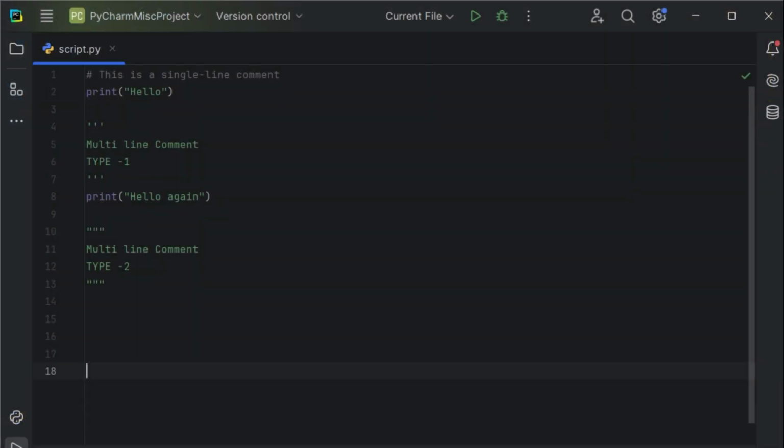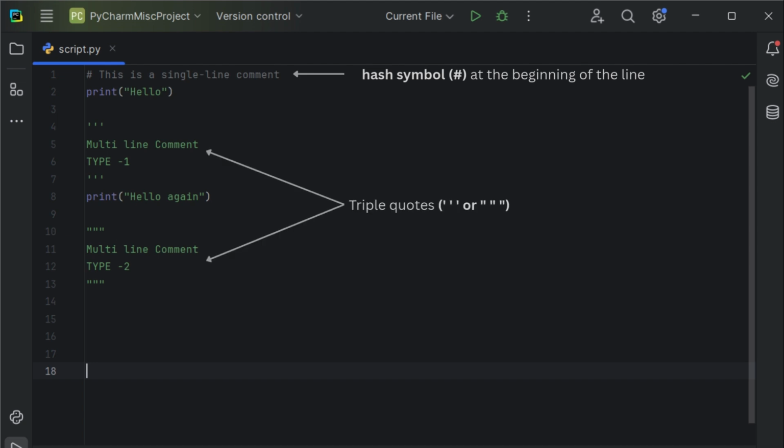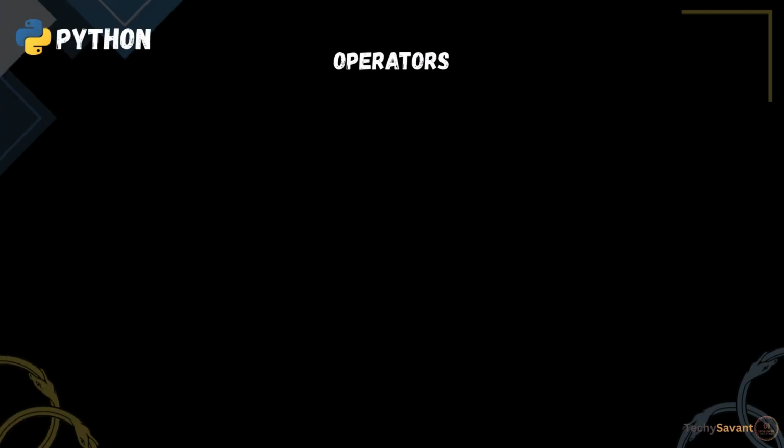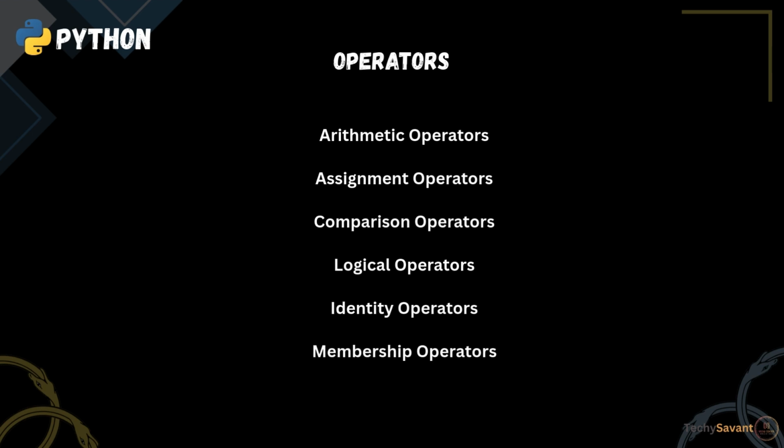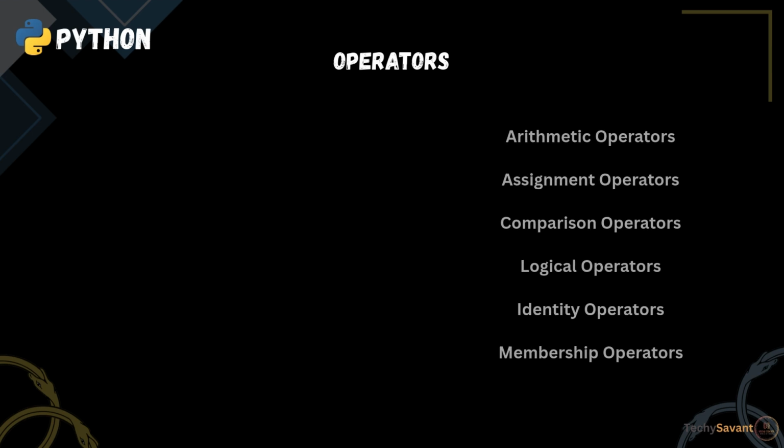So for adding a single-line comment in Python, simply use a hash symbol at the beginning of the line. And for multi-line comments, you can use triple quotes. Now jump into the operators. In Python there are 6 types of operators: arithmetic operators, assignment operators, comparison operators, logical operators, identity operators, and finally membership operators. Let's see what they are.